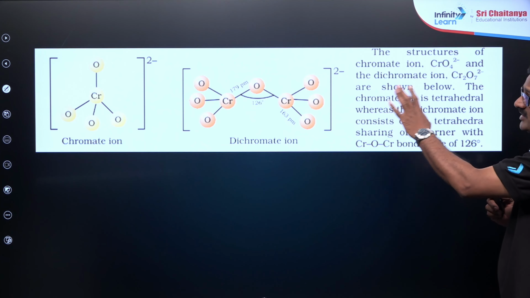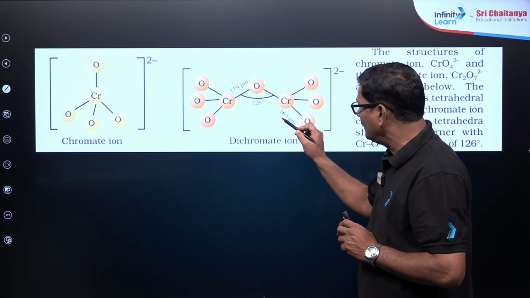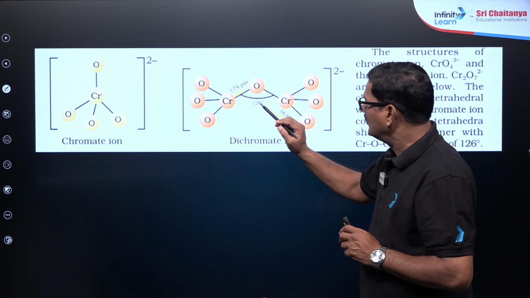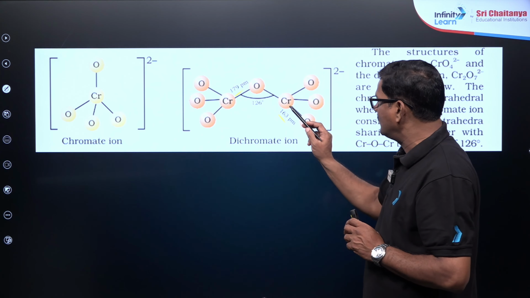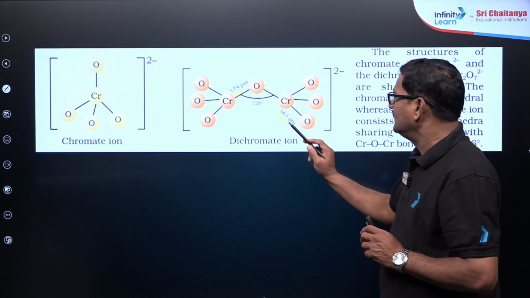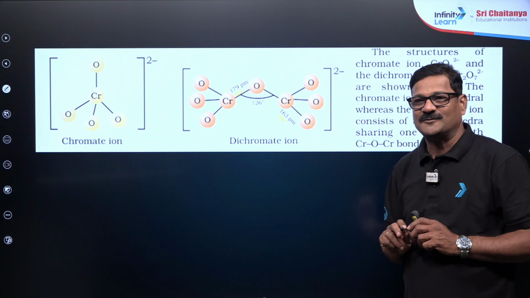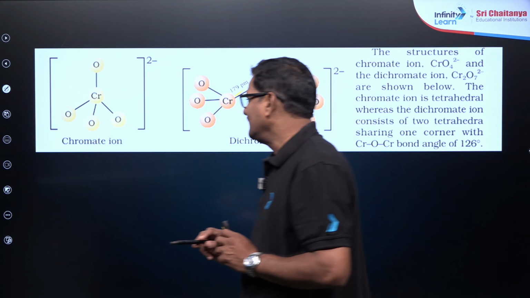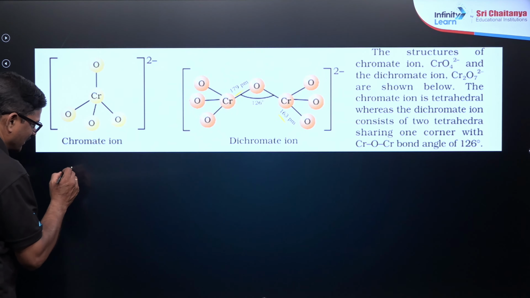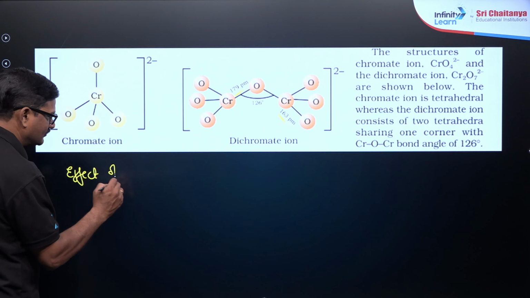Do you have to memorize these values? No. This value is 117 and this value is going to be 163. I mean to say, this bond is different, this bond is different. Fine. And here, the effect of pH on the dichromate ion.